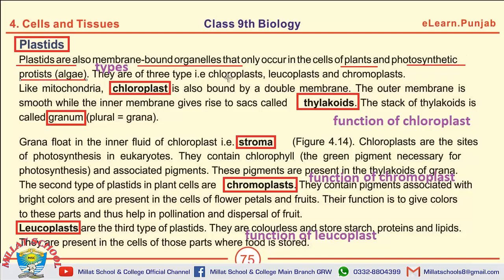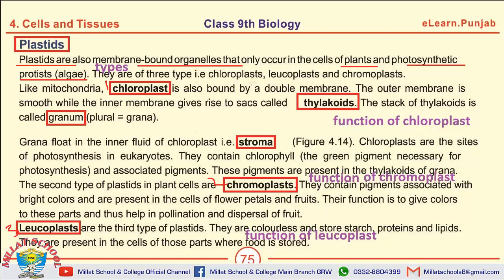The next question may be, how many types of plastids are there? Name them. Then you will have to write the names of 3 kinds of plastids. The first one is chloroplast. The second one is chromoplast, and the third one is leucoplast.